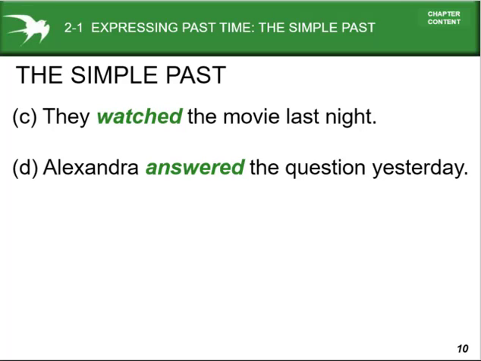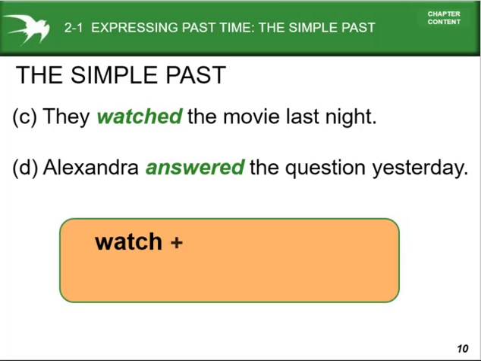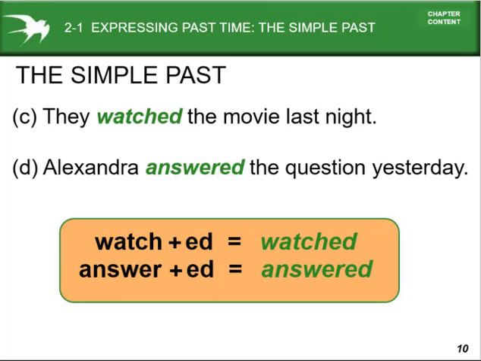Alexandra answered the question in study. Walk plus ed, walked, and answer plus ed, answered. In regular verbs, that means these are called weak verbs, the verbs which follow certain rules to conjugate from one form to other forms. Here they only take the ed after the verbs walk and answer.